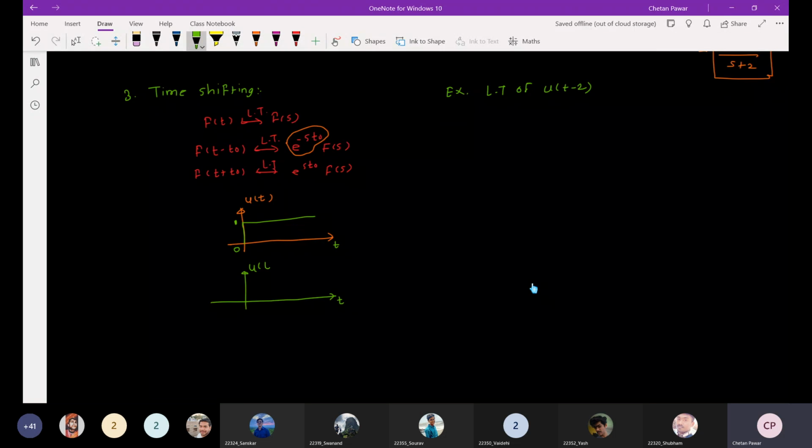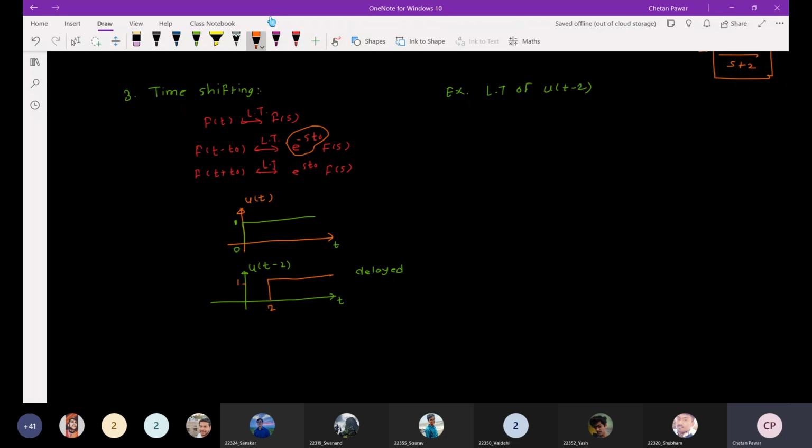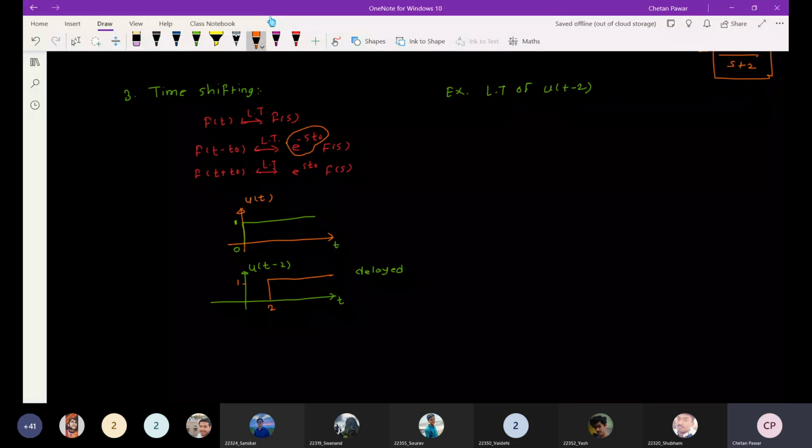That will be u of t minus 2, the delayed version of the unit step signal by 2 time units. So that signal will start from time unit 2 like this. This is called a delayed version of the unit step signal. Here t naught is 2, which is positive, so that is a delayed version. Similarly, f of t minus t naught is a delayed version of f of t.